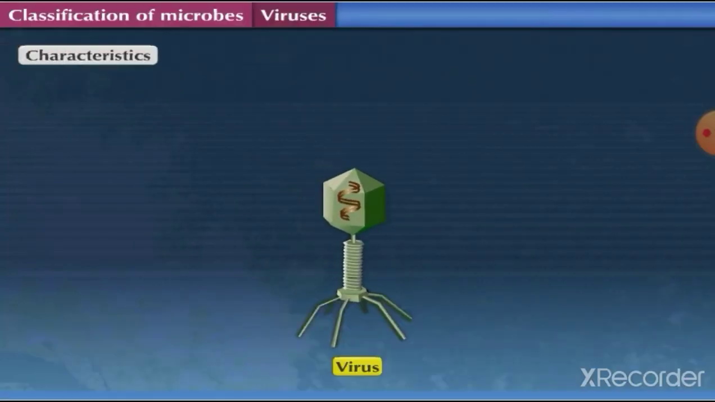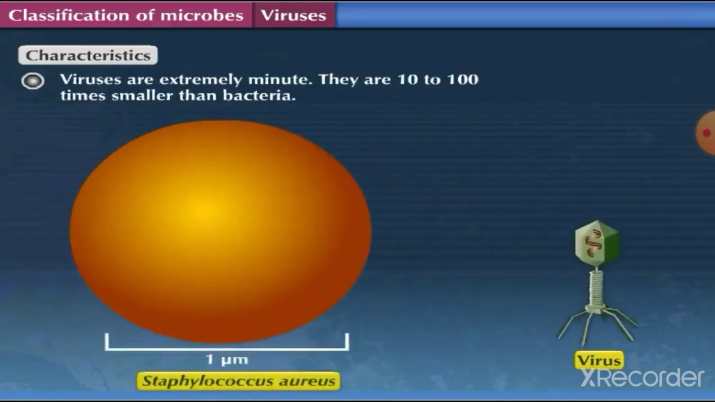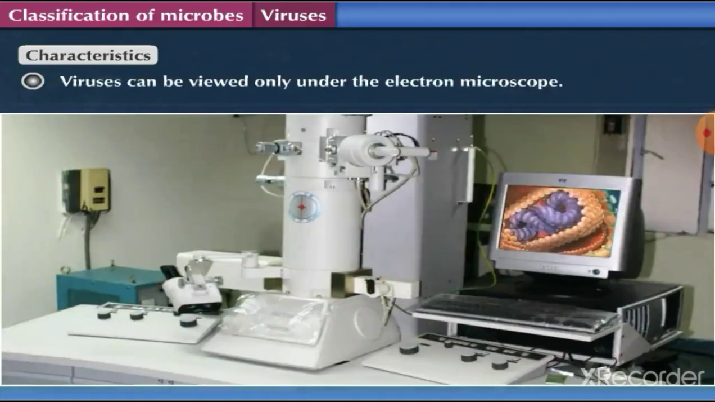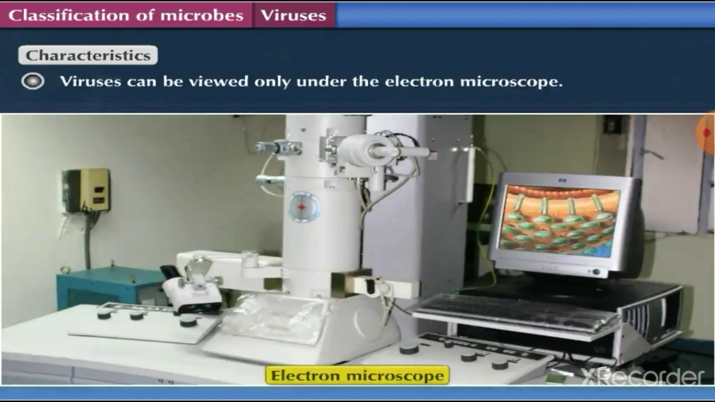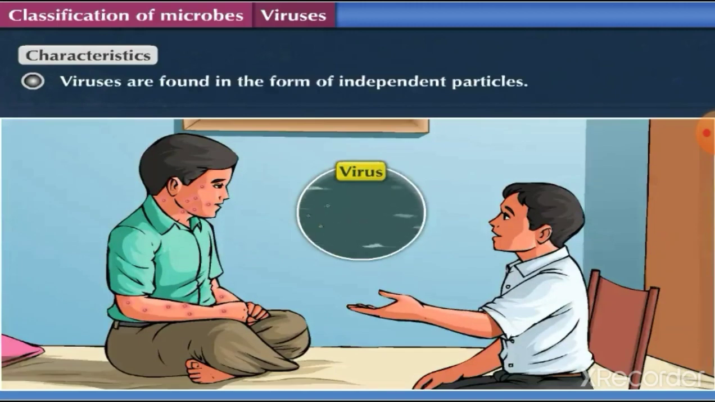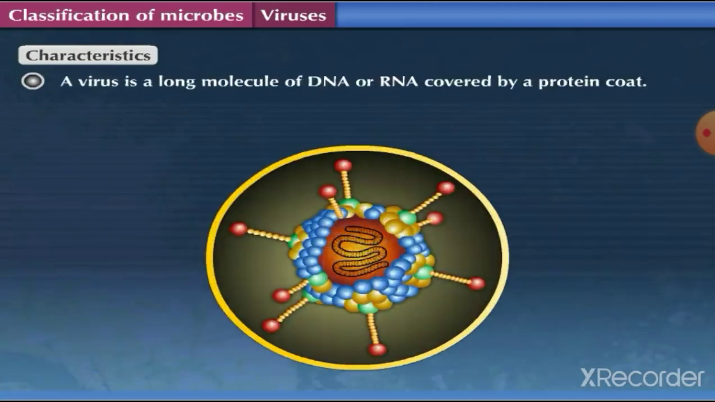Some general characteristics of viruses are: viruses are extremely minute. They are 10 to 100 times smaller than bacteria. The size of viruses ranges between 10 nanometers to 100 nanometers. Viruses can be viewed only under the electron microscope. Viruses are found in the form of independent particles. A virus is a long molecule of DNA or RNA covered by a protein coat.